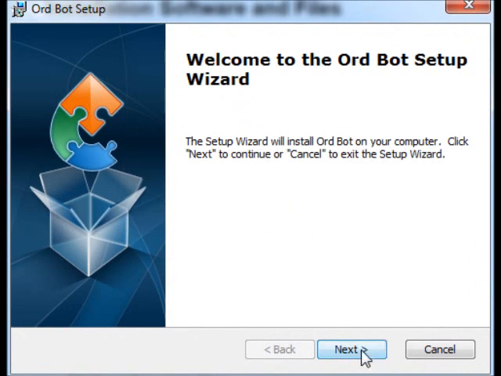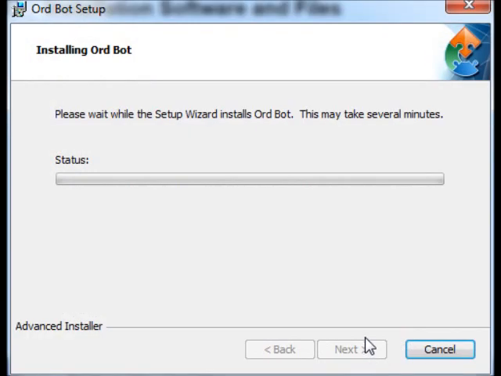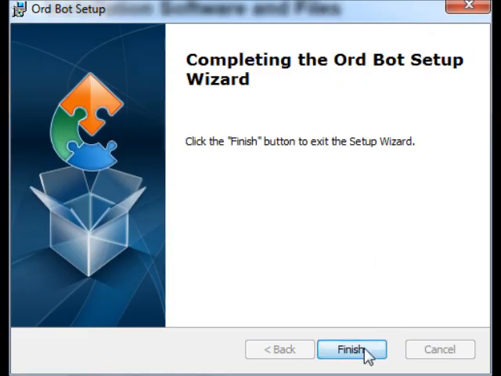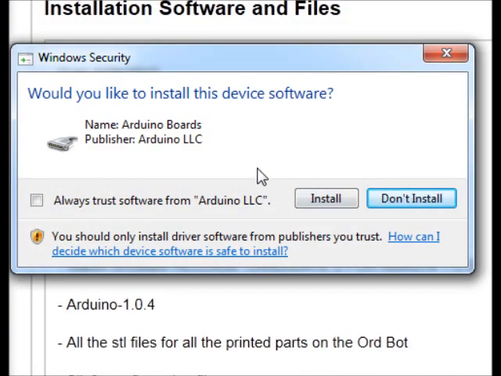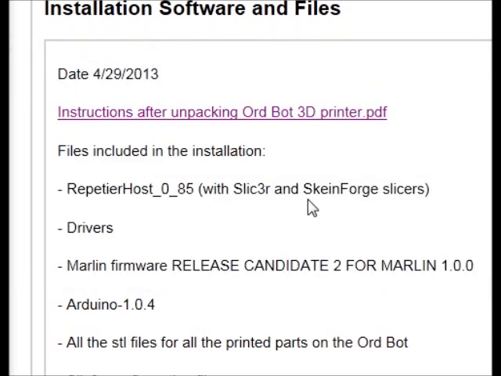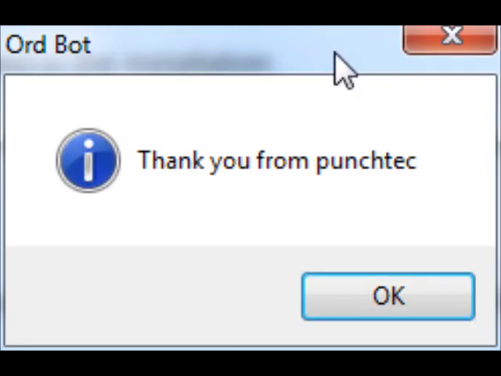Next, we'll be installing all these additional files that I mentioned earlier. We'll hit Next and Install. On this last window, we'll click Finish. Now this is where it's installing the driver for the printer, and you want to click on Install. Now we're finished with all the installation of the software. We can click OK here.